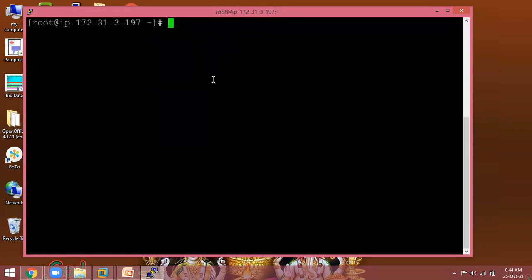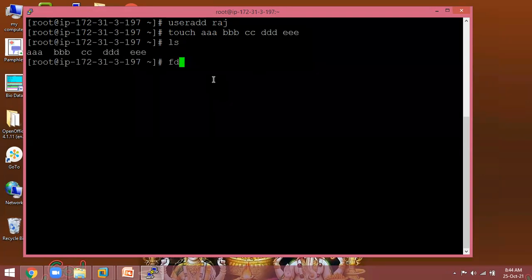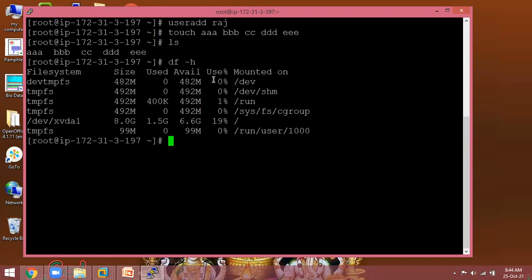If you want to create partitions, you can create partitions, create a user account, useradd Raj. If you want to create files, you can create files in Linux, whatever the Linux administration tasks we are going to see. Like My Computer in Windows, we have the df -h command in Linux. See, within minutes, I logged in to my Linux server. I can start working with my Linux server.